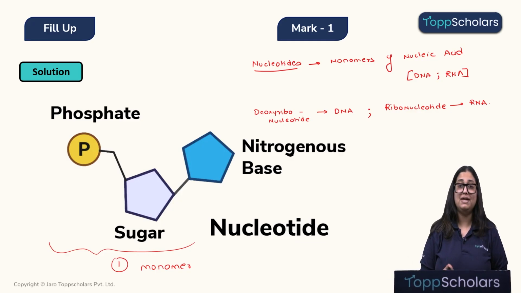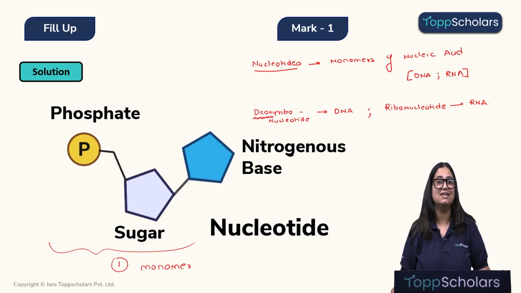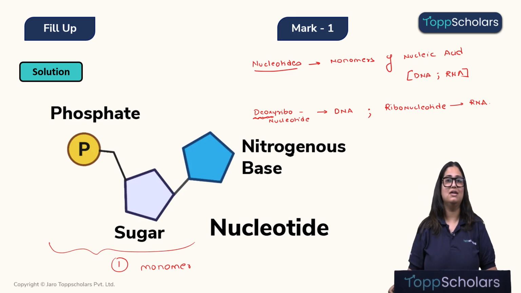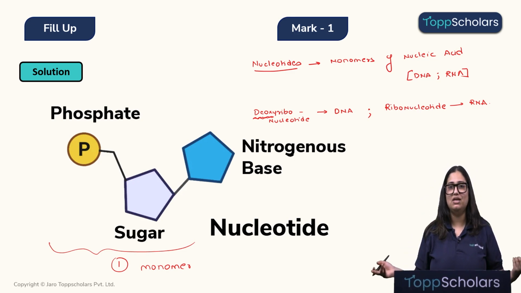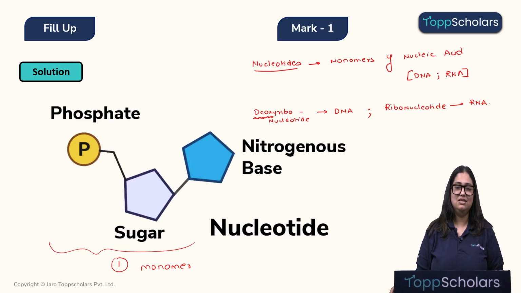So DNA is formed by deoxyribonucleotides and RNA is formed by ribonucleotides. So the only difference is the prefix deoxy. Otherwise, it's the same word. But it changes a lot of things for DNA and RNA. Just by the absence of one oxygen, RNA is changed into DNA. And you know how important DNA is in our body. Without DNA, we are nothing, literally. Anyways, let's move ahead now.